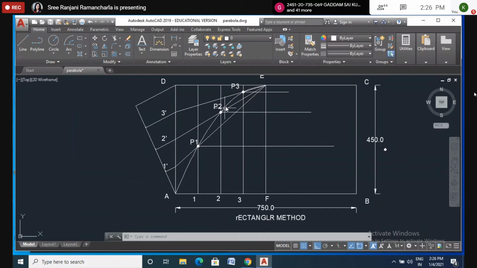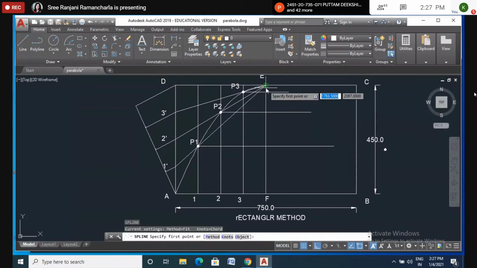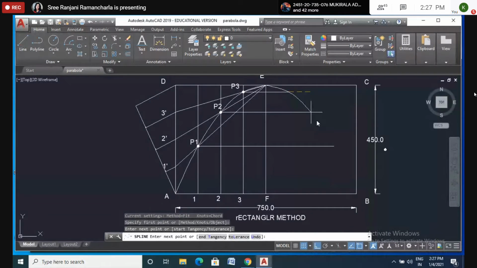Okay. Now here again I will use SPLINE. I'll start from here. Then you can see this line, how it is moving. This is a freehand line, here, here, and here.